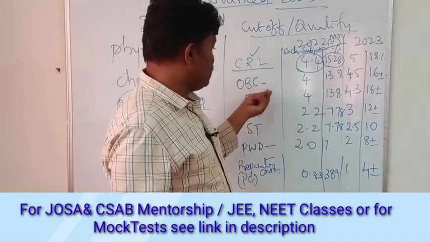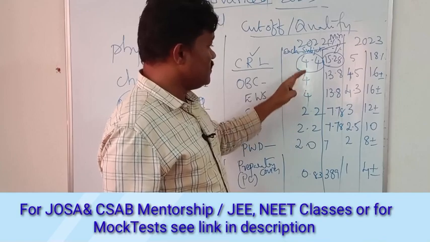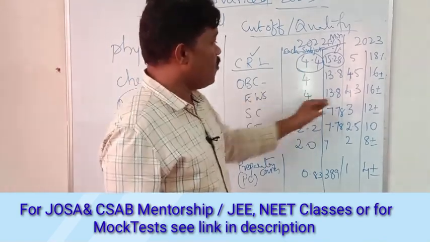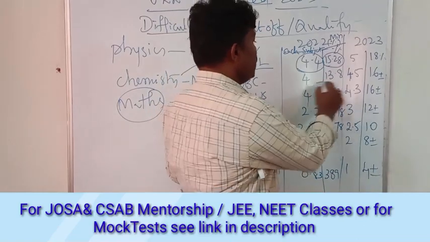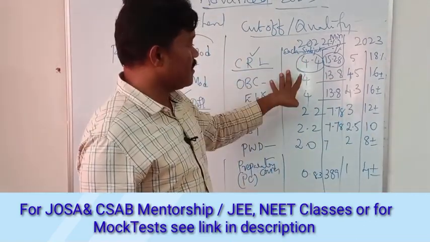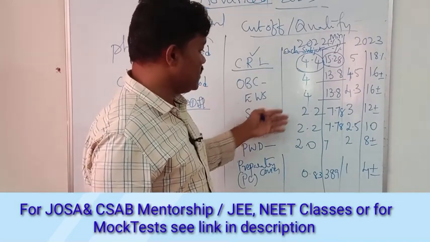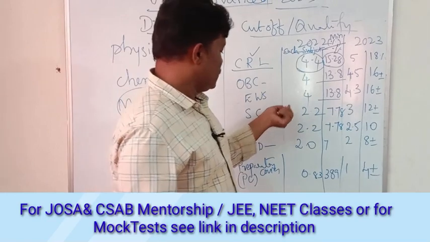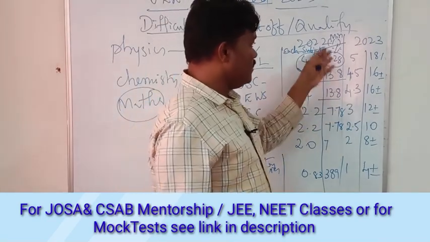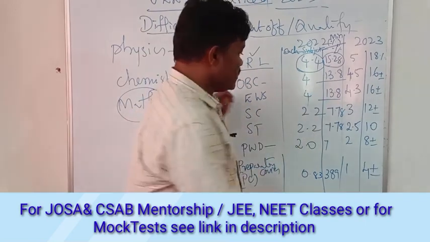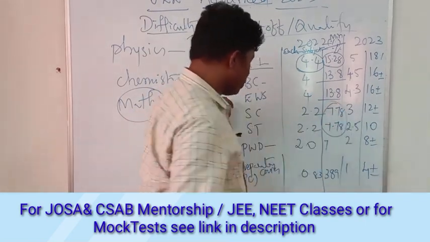Similarly for OBC, from each subject you need to get 4% of the marks, and overall around 13.8 to 14%. That was last year. For SC/ST, it is around 2.2 from each subject, and the minimum aggregate marks is 7.78.